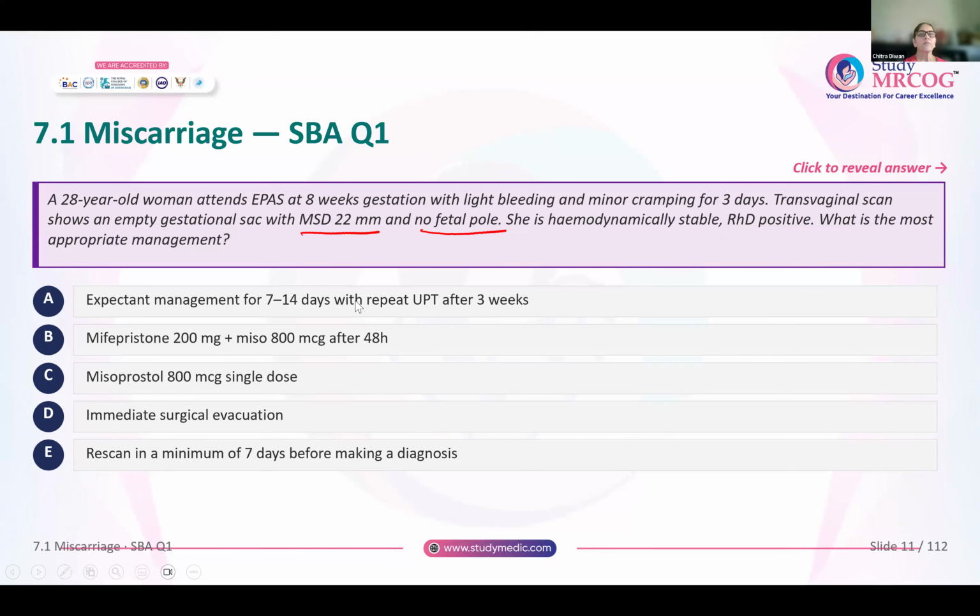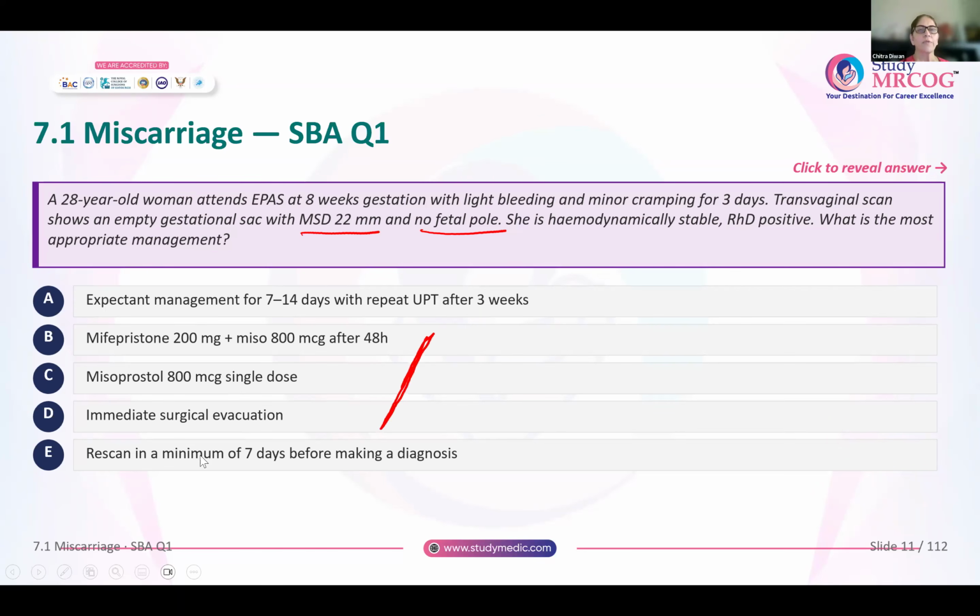Expected management for 7 to 14 days with repeat UPT after 3 weeks? No, this is not definitely missed miscarriage. Mifepristone 200 milligrams plus misoprostol? No. Misoprostol 800 micrograms, single dose? Immediate surgical evacuation, not really indicated. None of these are really indicated. Why do you want to go ahead and terminate the pregnancy? She has only light bleeding and minor cramping.